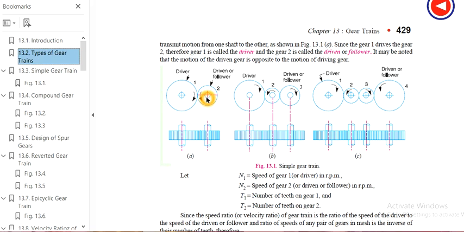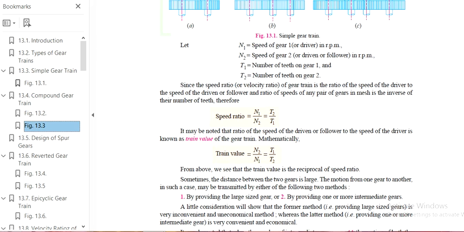Then coming to the speed ratio of a gear train: it is the ratio of the speed of the driver to the speed of the driven, and the speed ratio of any pair of gears in mesh is the inverse ratio of their numbers of teeth.